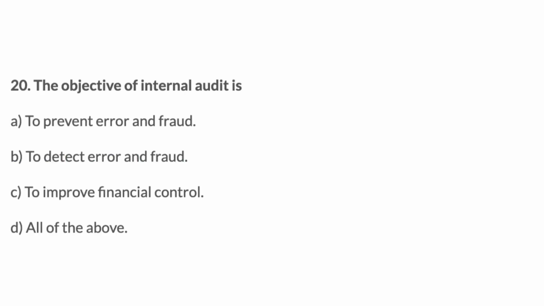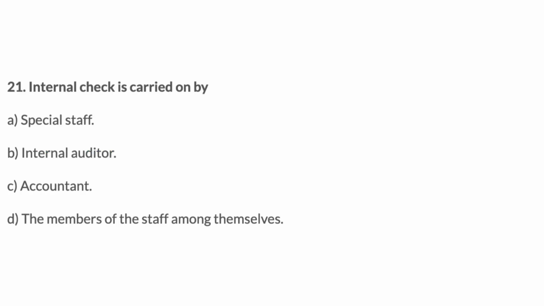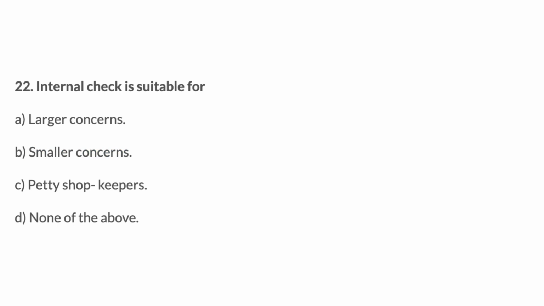20. The objective of internal audit is: A. To prevent error and fraud, B. To detect error and fraud, C. To improve financial control, D. All of the above. Answer: D. 21. Internal check is carried on by: A. Special staff, B. Internal auditor, C. Accountant, D. The members of the staff among themselves. Answer: D. 22. Internal check is suitable for: A. Larger concerns, B. Smaller concerns, C. Petty shopkeepers, D. None of the above. Answer: A. Larger concerns.